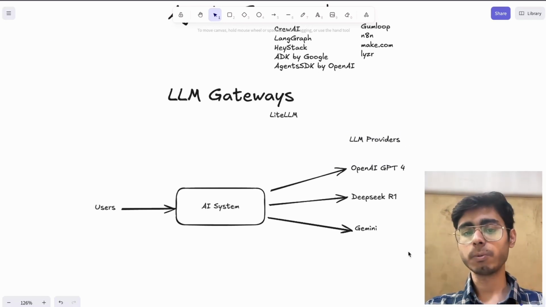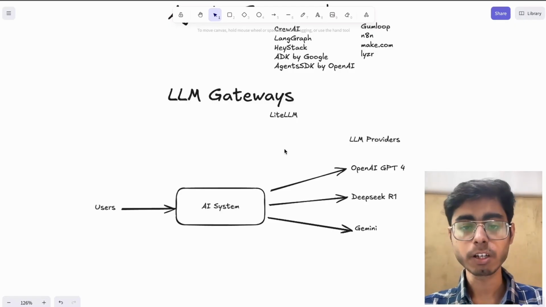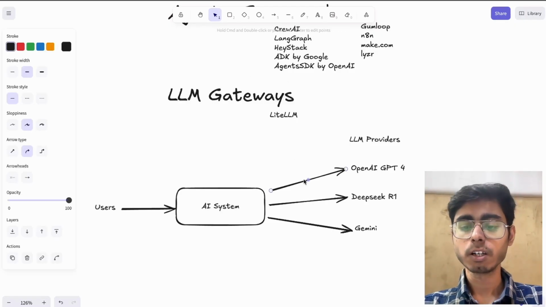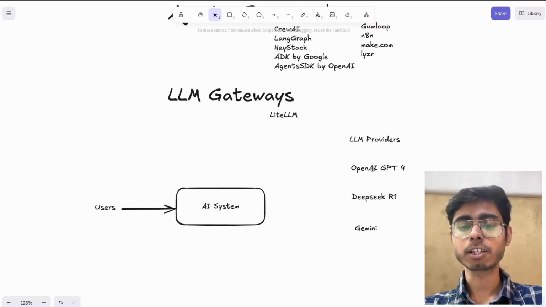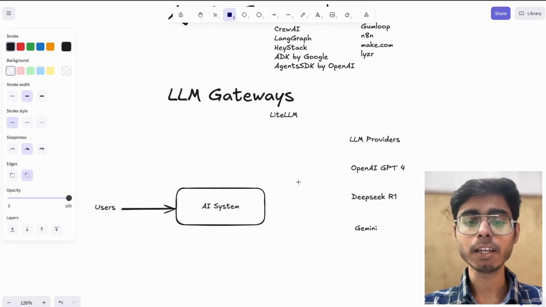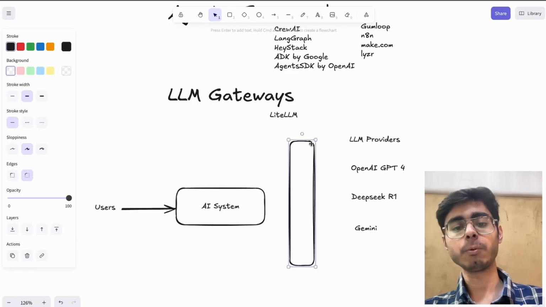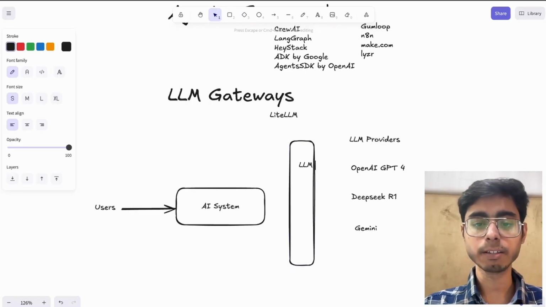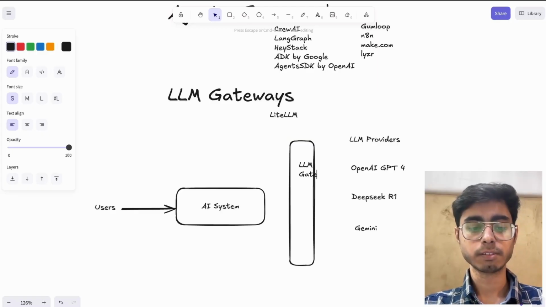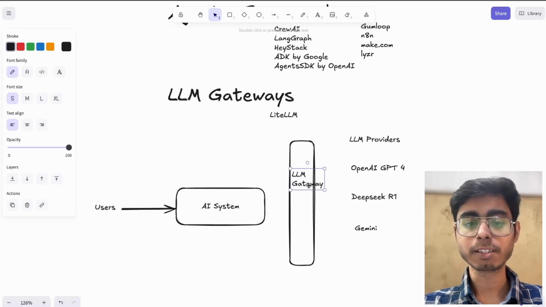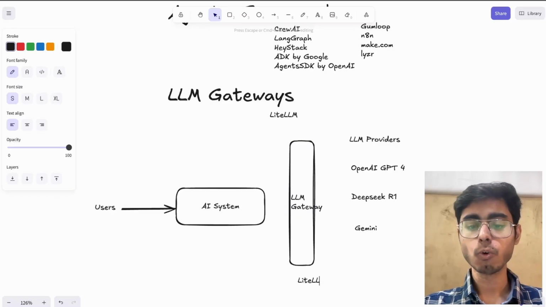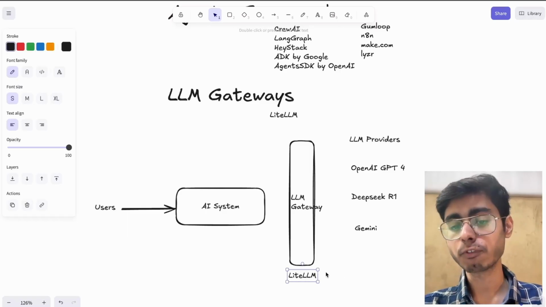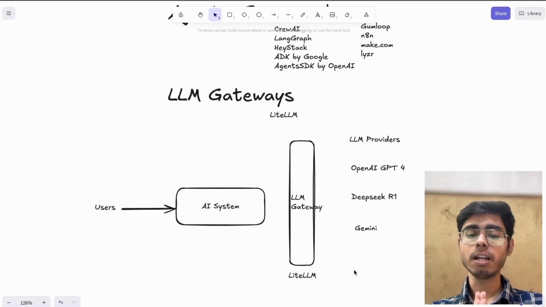Now there is another way: you use an LLM gateway. So instead of directly making a connection with these models, you define an LLM gateway in between. Some examples: LiteLLM, OpenRouter, Bifrost. So these are some of the LLM gateways.